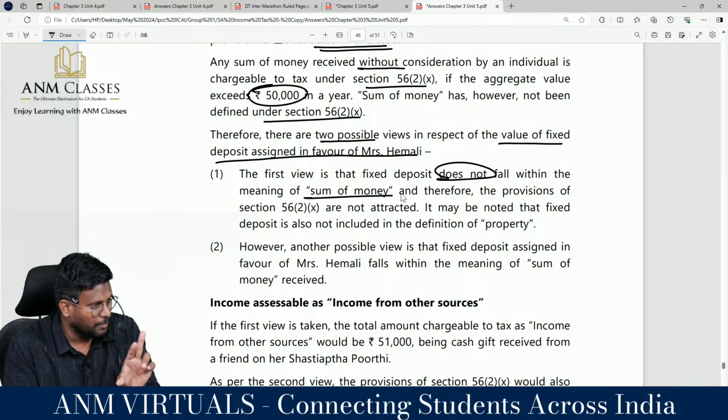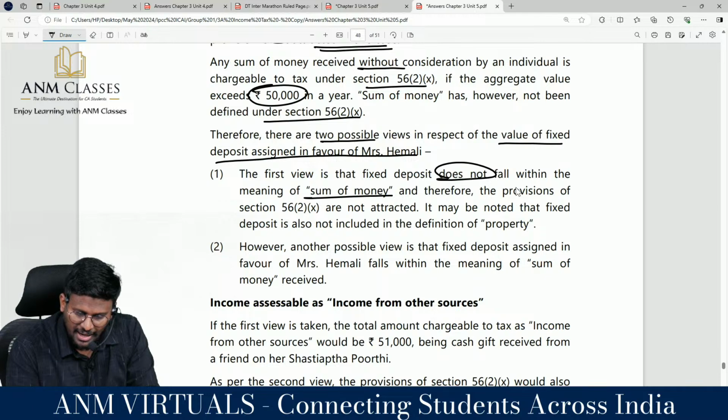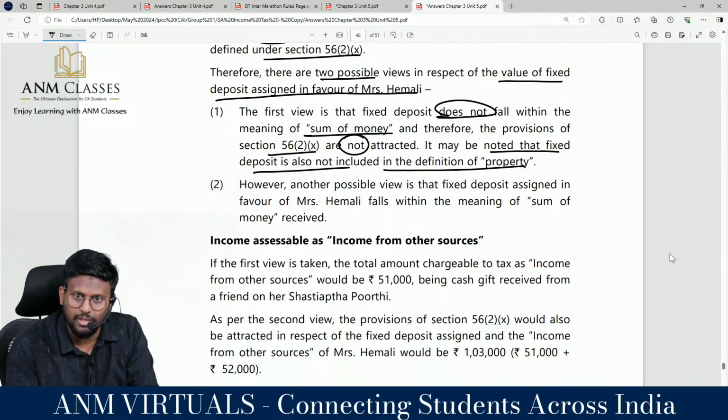ஏன்னா cash, immovable property, other immovable property எதுலயுமே fixed deposit இல்ல, அதனால fixed deposit FT வர வேண்டிய என்ன இல்ல. And therefore, provision of 56 subsection 2 clause 10 are not attracted. புரியுறதா? It may be noted that the fixed deposit is also not included in the definition of the property.